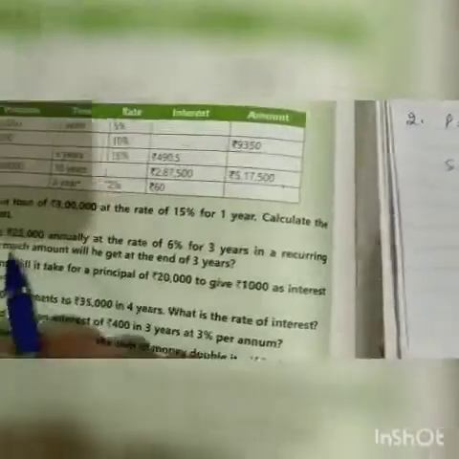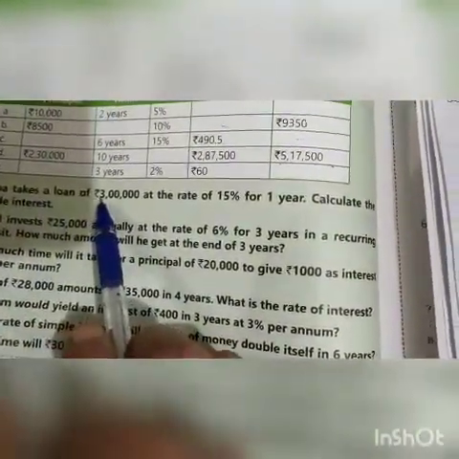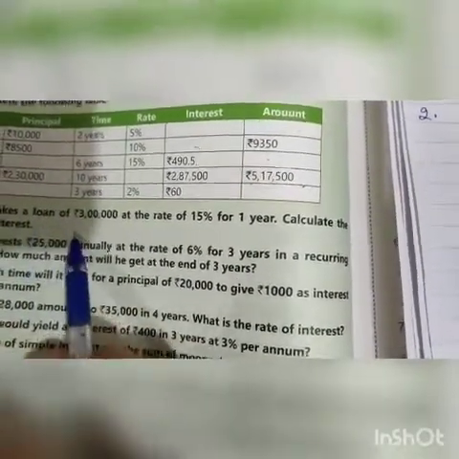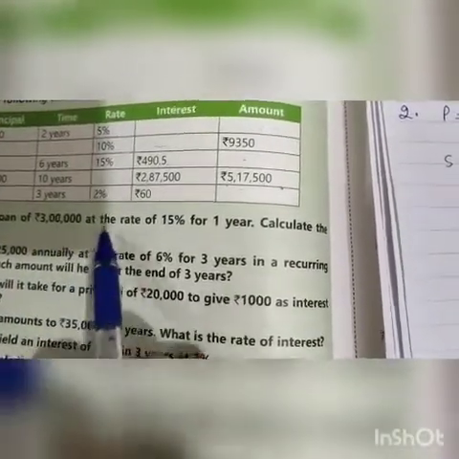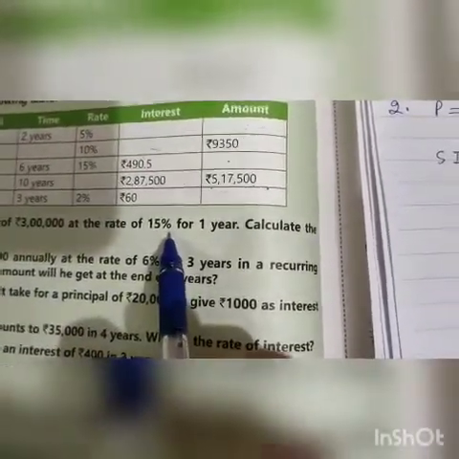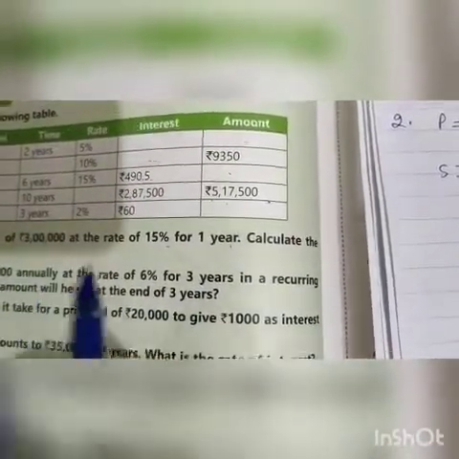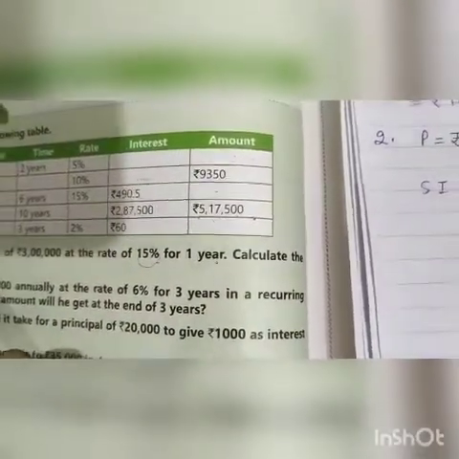Now come to question number 2. Shilpa takes a loan of rupees 3 lakh. Takes a loan means Shilpa has borrowed rupees. Shilpa takes a loan of rupees 3 lakh at the rate of 15% for 1 year. So this is the principal, this is the rate of interest, this is the time. Calculate the simple interest.